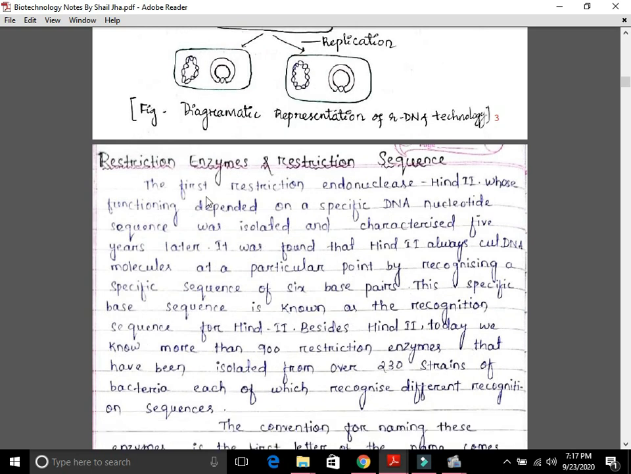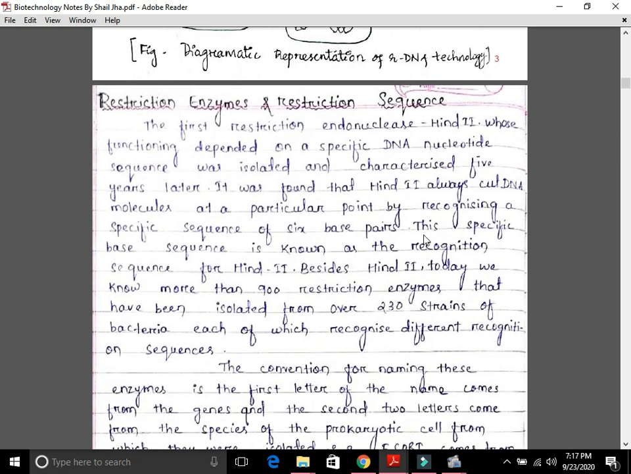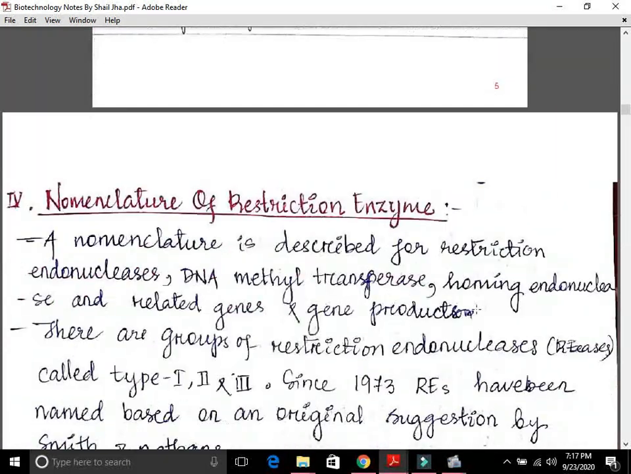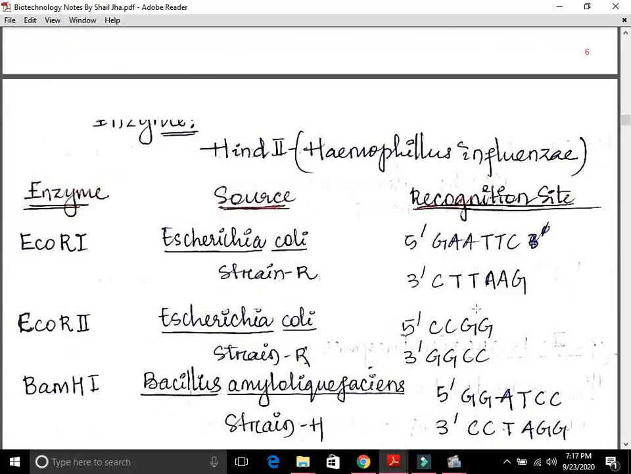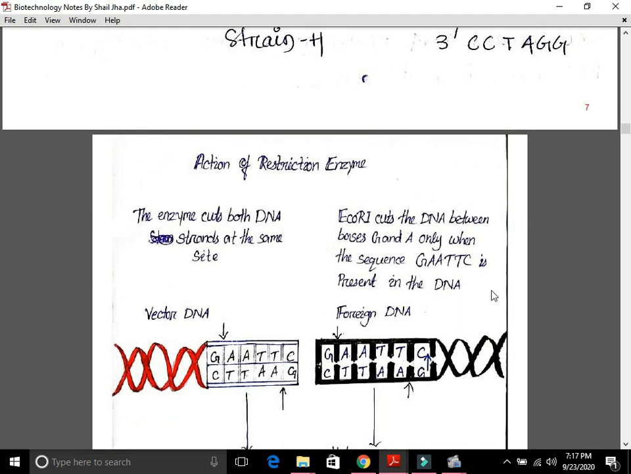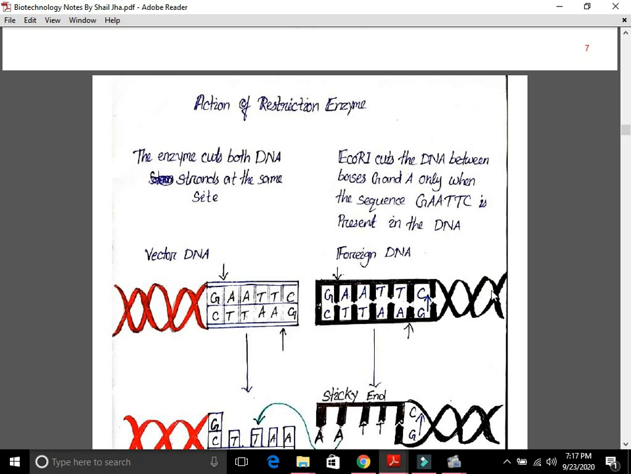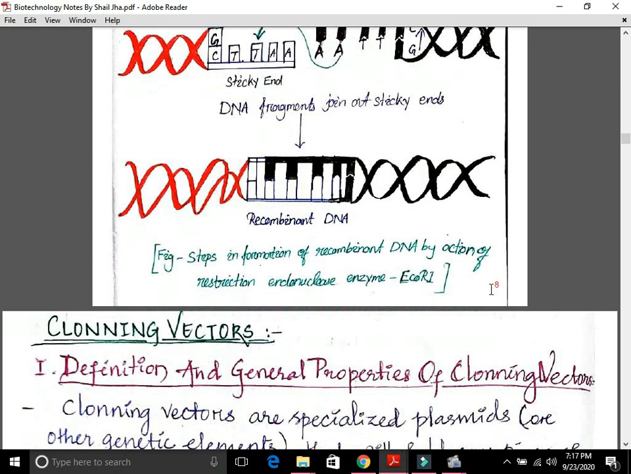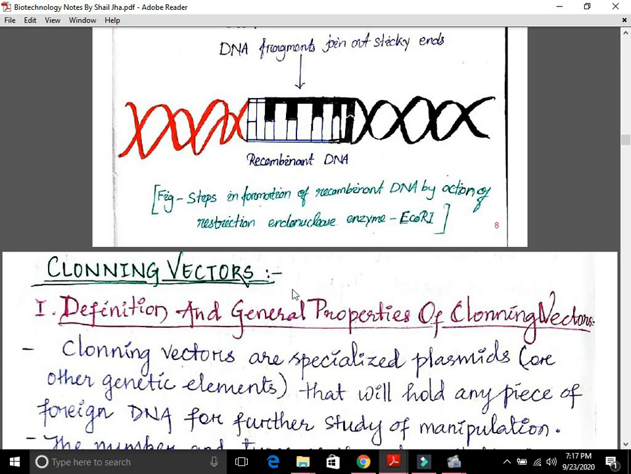The first topic, that is restriction enzymes and restriction sequences, the note of which is given over here. Then nomenclature of restriction enzyme. Then one table which will help you to know the types of restriction enzymes, their source and recognition sites. Then this picture will help you all to understand the action of restriction enzyme, that is how restriction enzyme works.